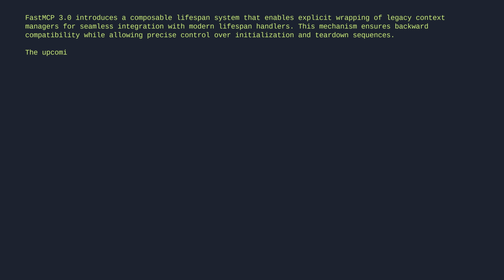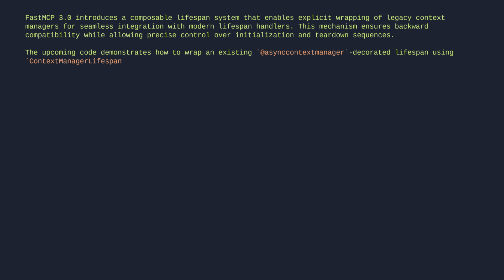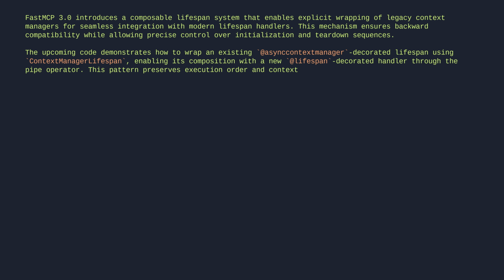The upcoming code demonstrates how to wrap an existing @asynccontextmanager decorated lifespan using ContextManagerLifespan, enabling its composition with a new @lifespan decorated handler through the pipe operator. This pattern preserves execution order and context merging while maintaining clean separation between legacy and modern components.